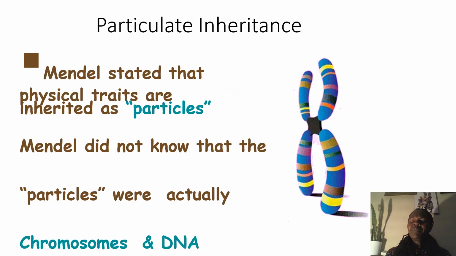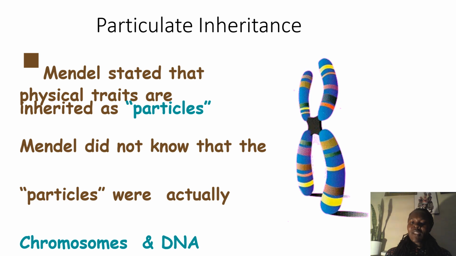At the time he was doing his research on inheritance using the pea plant, Mendel stated that the physical traits which were inherited were particles.